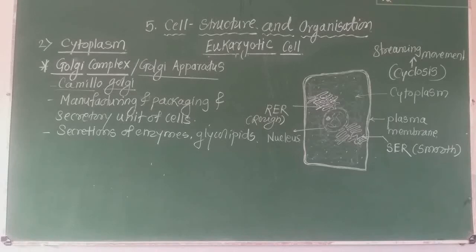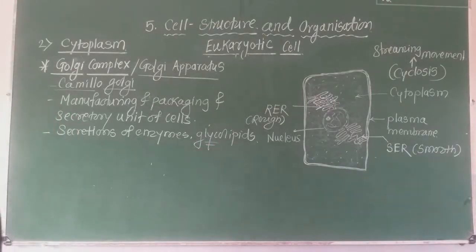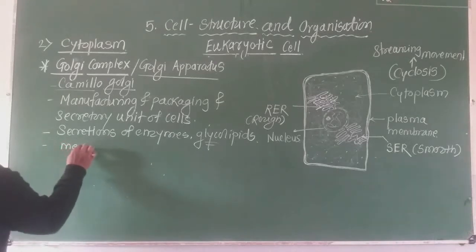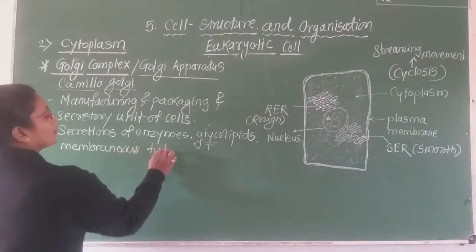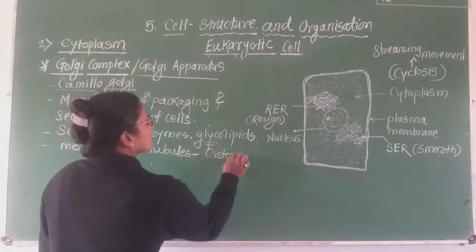Side by side, there is modification of the secretions of the endoplasmic reticulum and refining of different products also takes place. Sometimes glycolipids are present, and the refining of these products also takes place. Now what happens? The Golgi complex appears like a stack of membranous tubules, and these tubules are called cisternae.